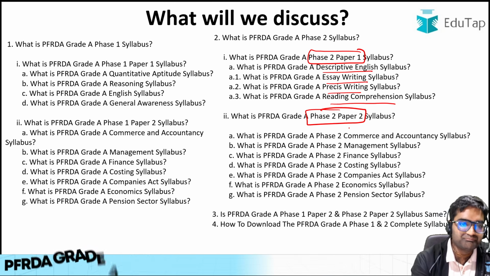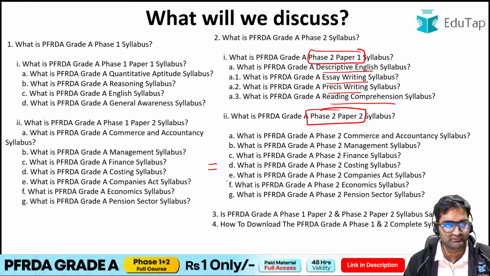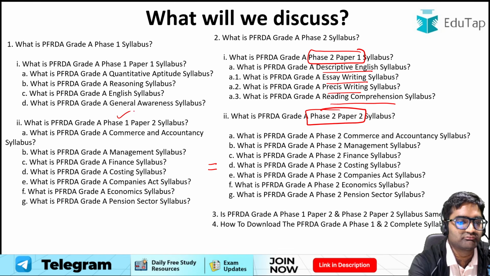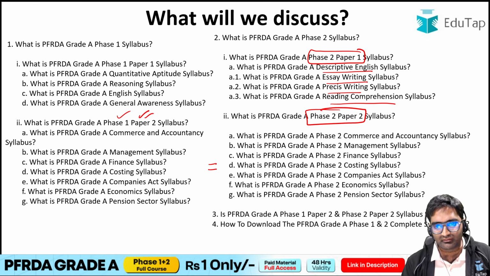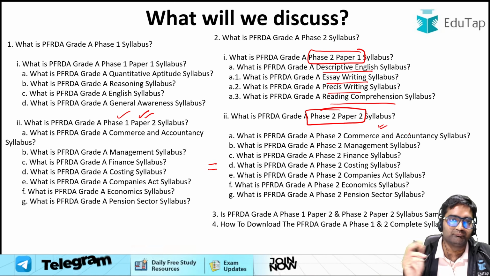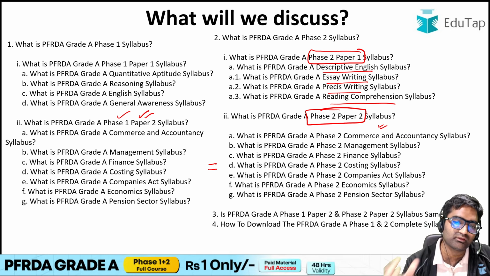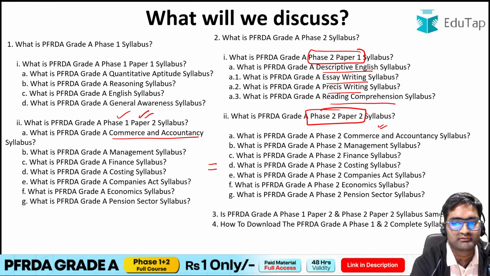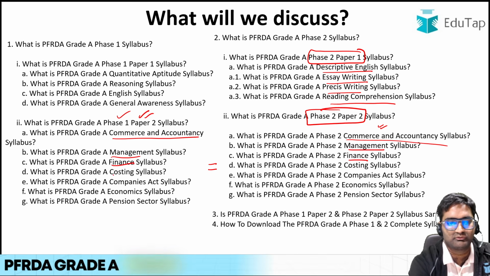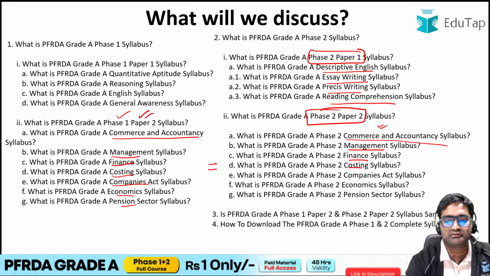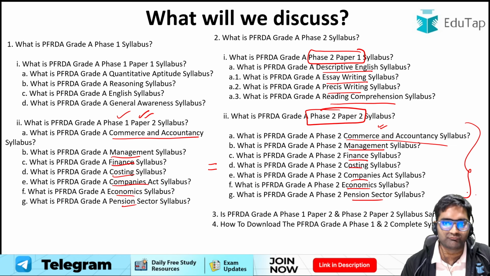If you see over here, the phase 2 paper 2 syllabus is totally identical to the phase 1 paper 2 syllabus. Yes, the level of questions that you will see in phase 1 paper 2 is lower, simpler in comparison to phase 2 paper 2. Whatever questions appear in the phase 2 paper 2, the level is higher. So you can see commerce and accountancy here, and commerce and accountancy here also. Management here also. Finance, costing, Companies Act, economics, and pension sector. The same subjects are something that you will have to prepare for phase 2 paper 2 also.